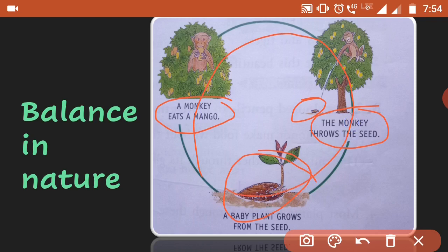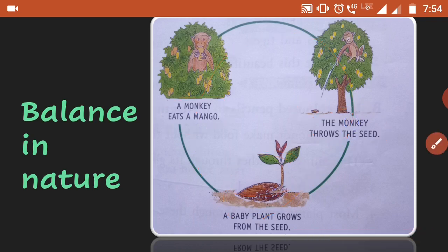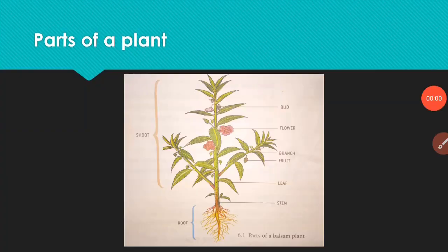And because of this only our nature is balanced, right? So if anything is missing here, then the cycle breaks down and there will be no balance in nature. So for keeping balance in nature, we should protect animals like the tiger, and we should grow trees more and more, right? Okay, next is parts of a plant.